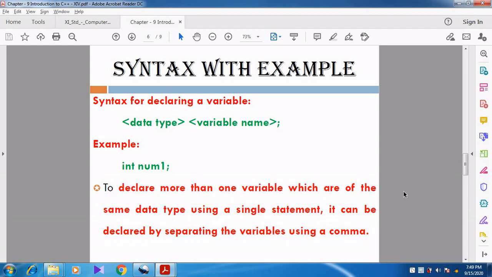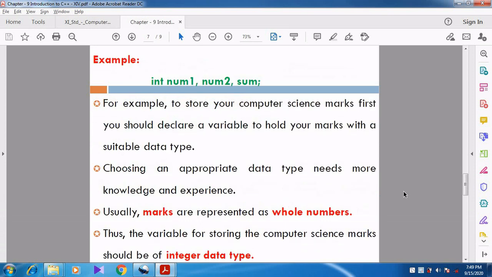So, important one mark, you note it down. So how to give one or more variables of the same data type in a single statement. See here the example is given. Example: int space num1 comma num2 comma sum.